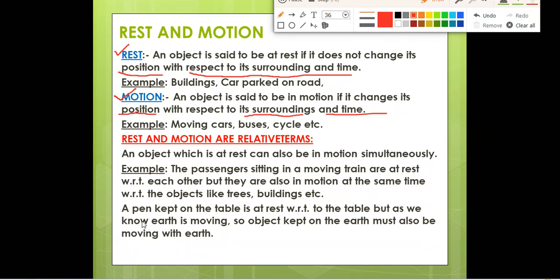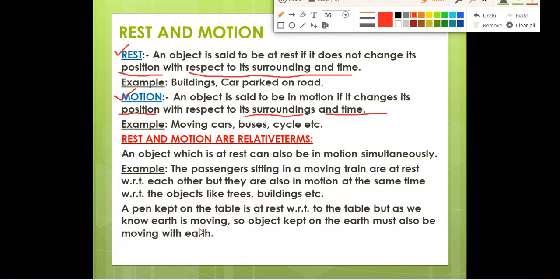Next example, we are taking a pen. A pen kept on a table. Suppose we have kept one pen on the table. That pen is at rest because it is not moving. With respect to the table, the pen is at rest.